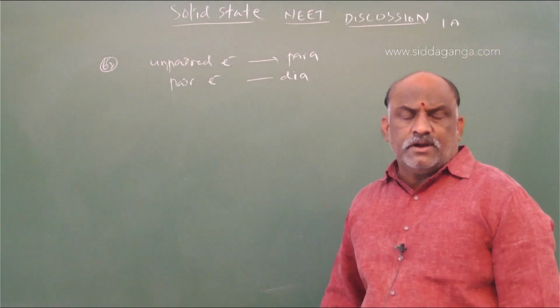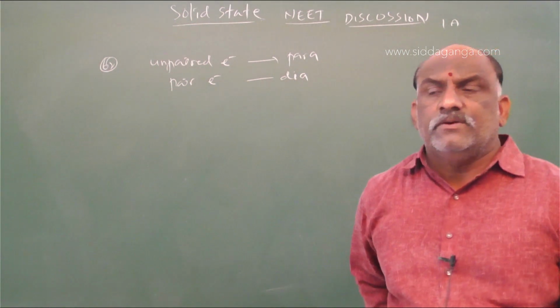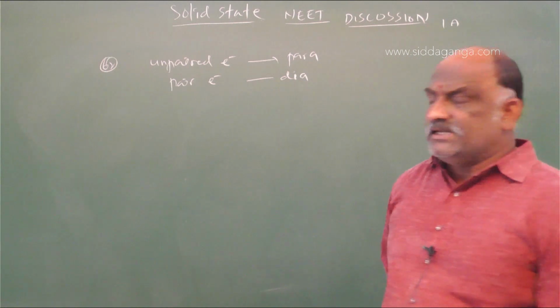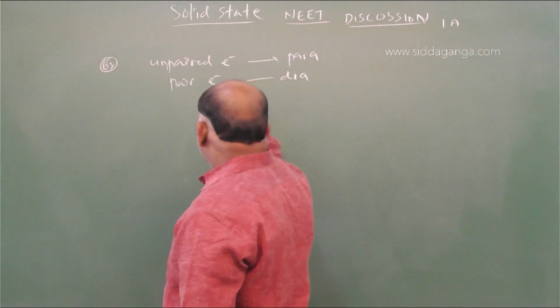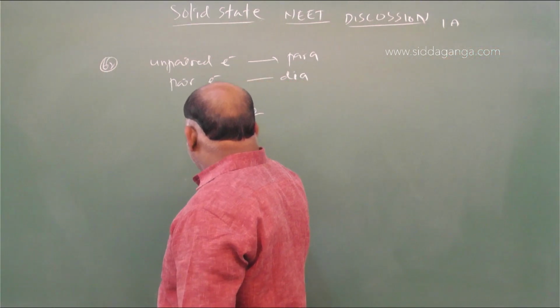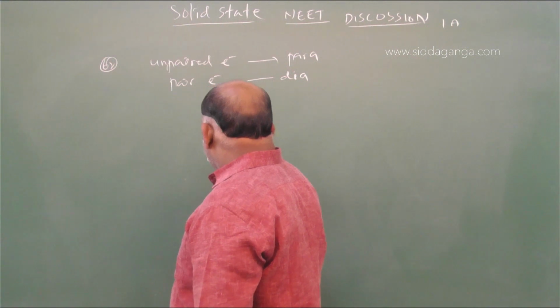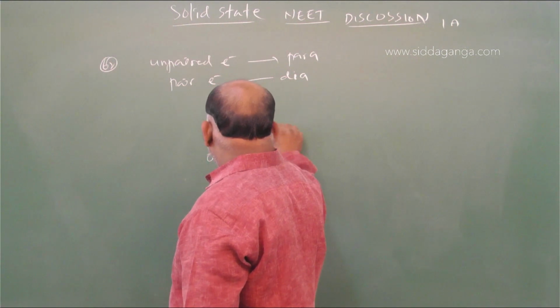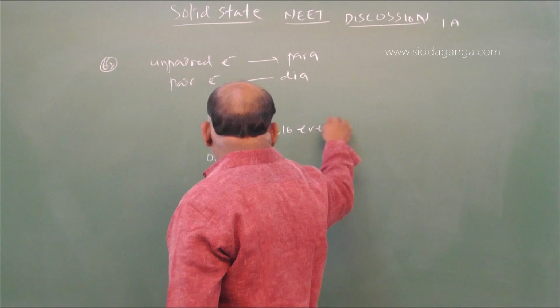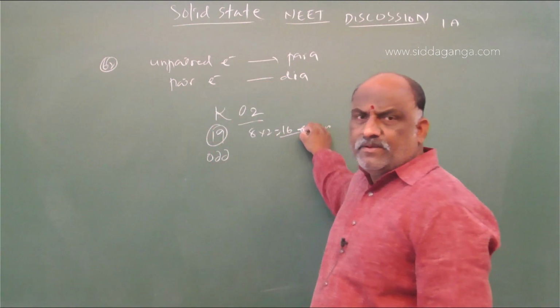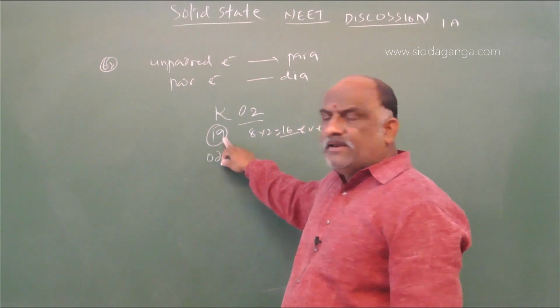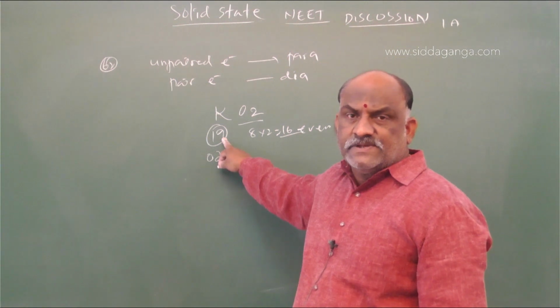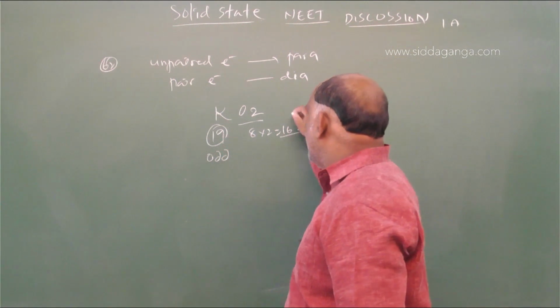Go through the atomic numbers. Atomic number is equal to the number of electrons. The first example given was KO2. Potassium is 19, an odd number; oxygen is 8 into 2, 16, even, so pairing. For 19, nine pairs were there and one is an unpaired electron.